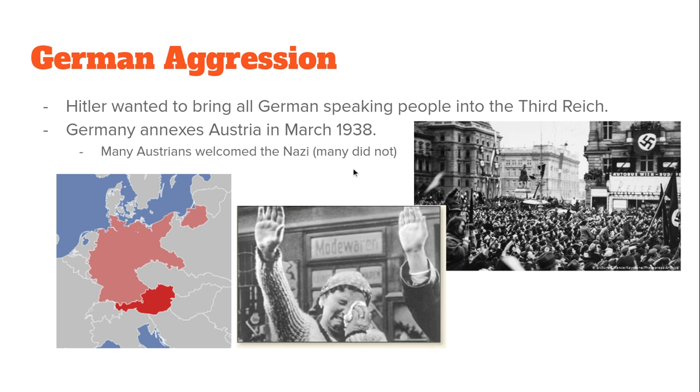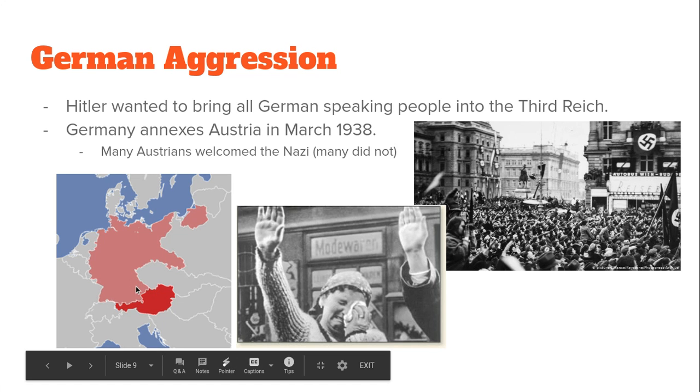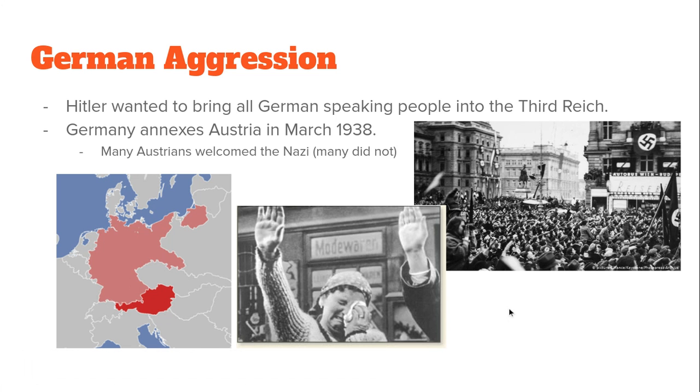At first, the leaders of Austria are not really open to just being absorbed by Nazi Germany. However, there is a decent amount of popular support for the Nazis in Austria, being a German-speaking nation. So it becomes very easy for Hitler to march the troops into Austria and to absorb Austria as part of the German Reich.